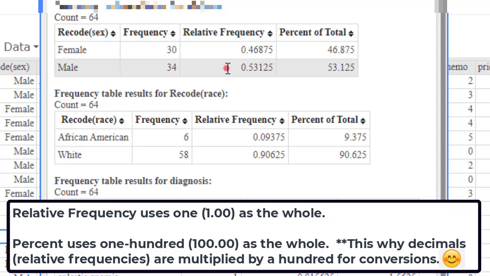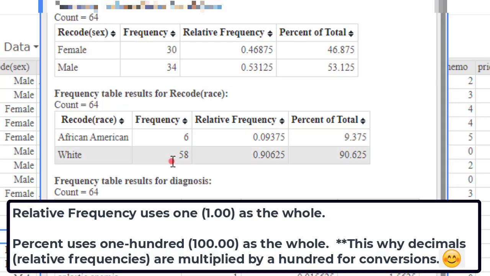Here, relative frequency is thinking of the whole as 1, and percent is thinking of the whole as 100. Male is 34, there's more males, so 53.1% of them are male, and if we were writing that as a relative frequency, it would be 0.53.